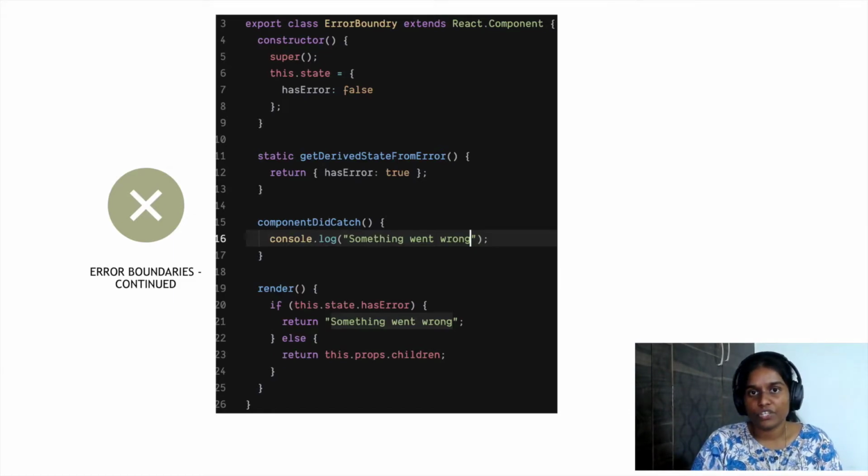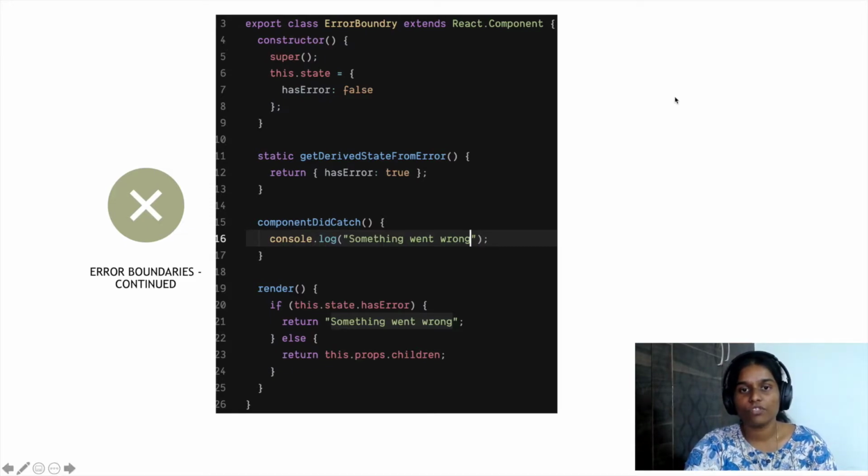With error boundaries introduced in React, any component or any class which has this special lifecycle method called componentDidCatch can act as an error boundary. Usually, we wrap these kinds of HOCs somewhere at the top level of your componentry so that any error or exception happening further down in your child components can be caught by this, and you can show an alternate experience, providing a much better user experience instead of showing cryptic errors or blank screens to the end users.